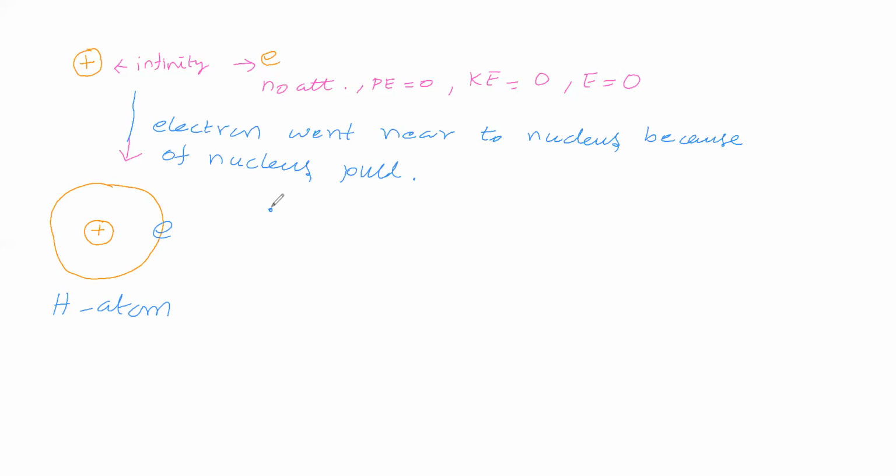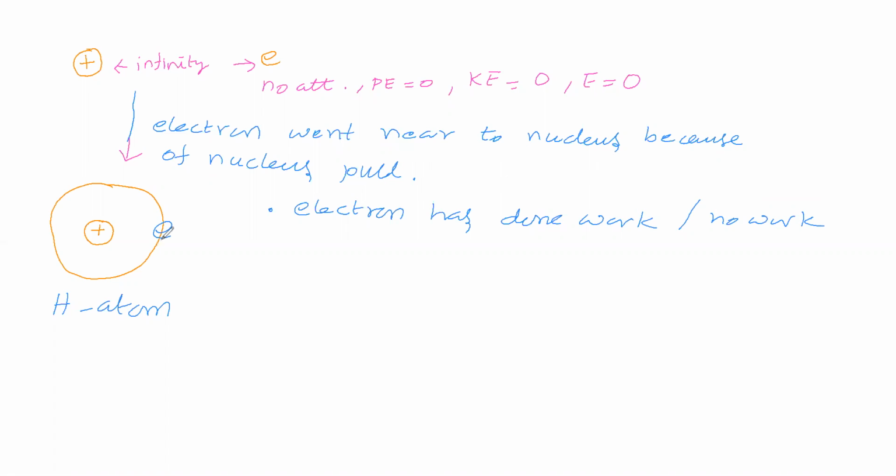So now you say, the electron went near to the nucleus because of the nucleus pull means the electron has done work or it has not done work? What do you say? The electron went near to the nucleus.